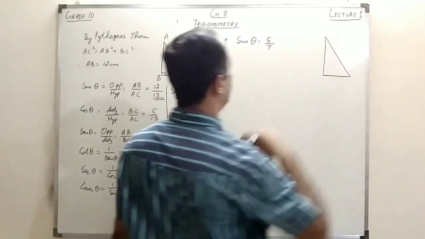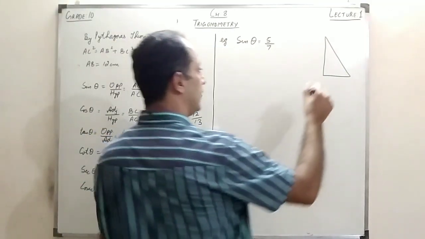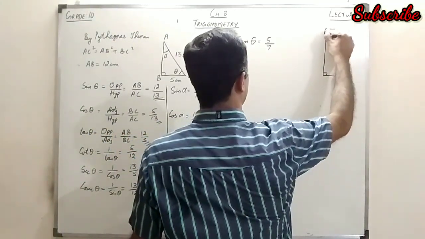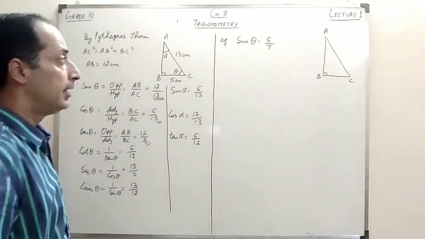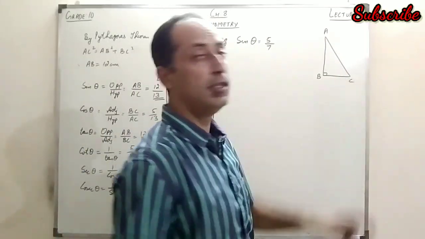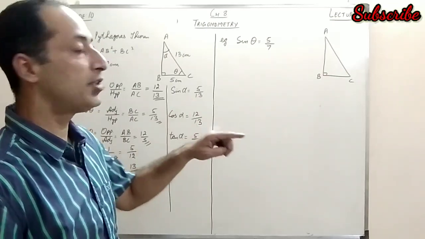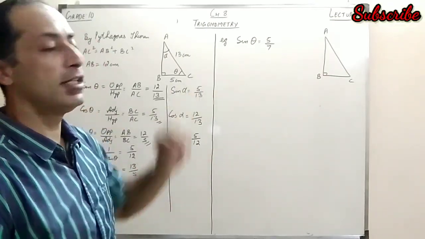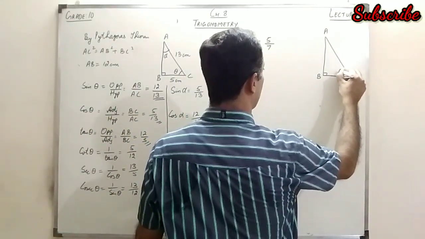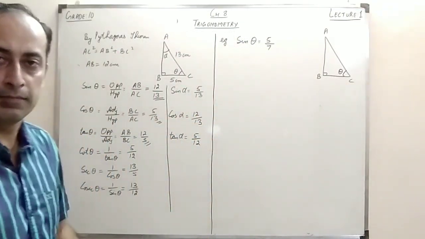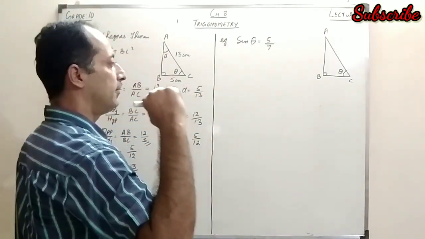Whenever you're finding the T ratios, always make a triangle first and name the triangle. It's your choice, you can name it anyway. And I'm just repeating again, you have to take an acute angle; either of the two acute angles you can put as theta. So I suppose I put it here, taking the base angle, theta. Now this sine theta is equal to 5 by 7.